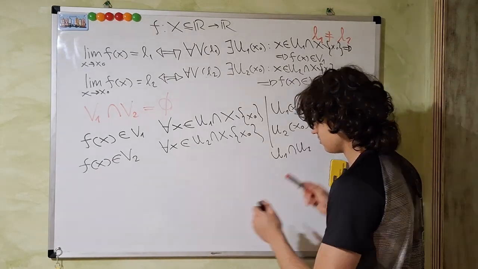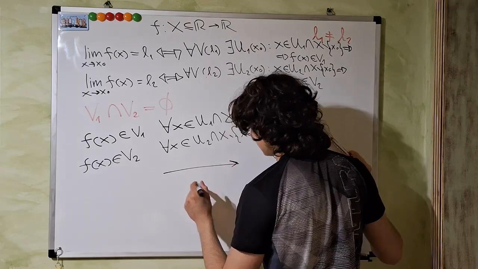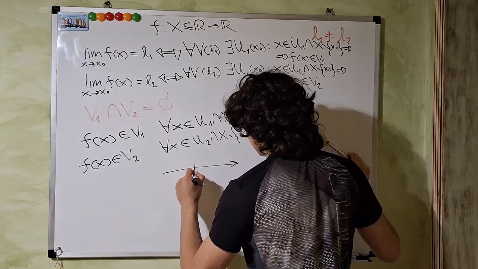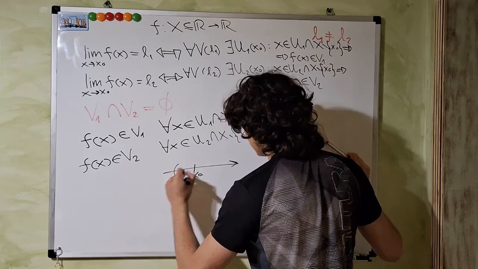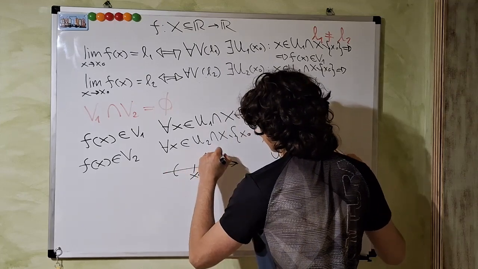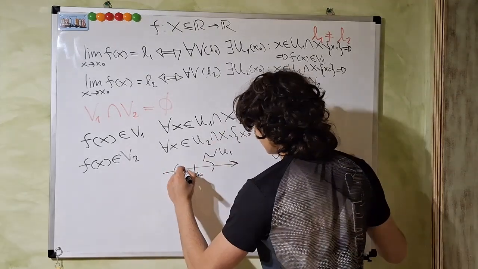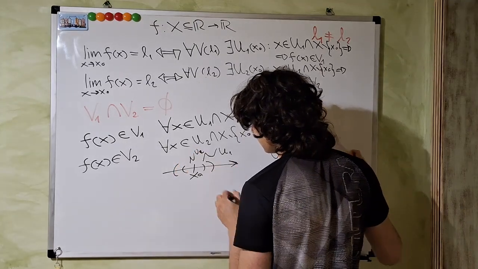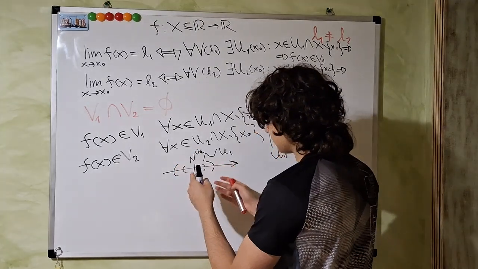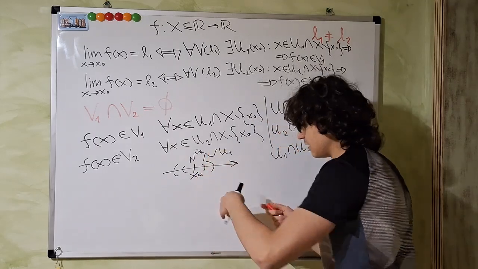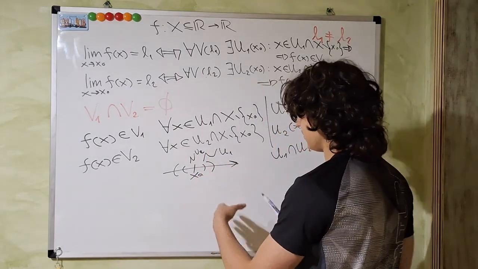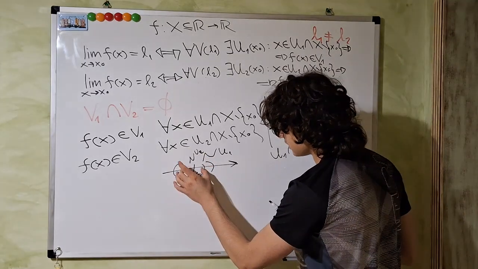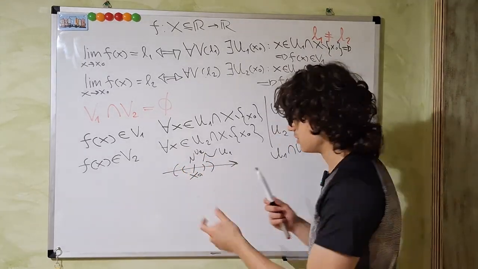Again, you can see it more clearly if I draw the real line and put x naught here. This is a neighborhood U1, this is a neighborhood U2, for example, and one is contained in the other, and if we take the intersection of the two, it's basically the smaller neighborhood between the two.